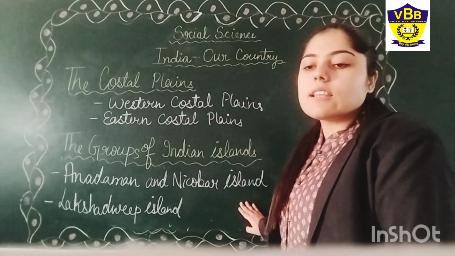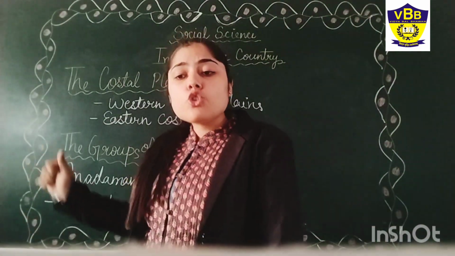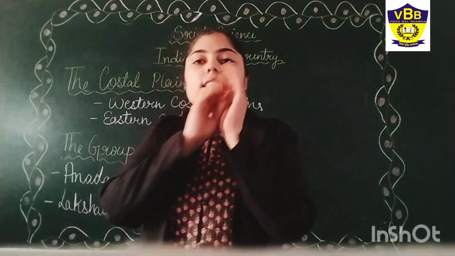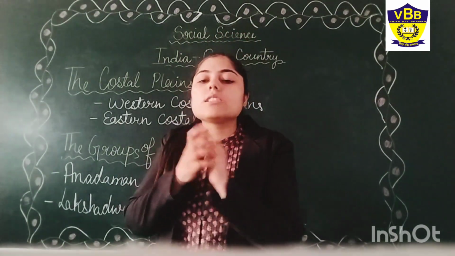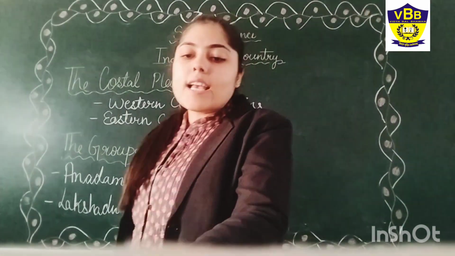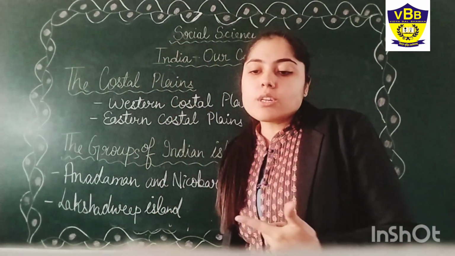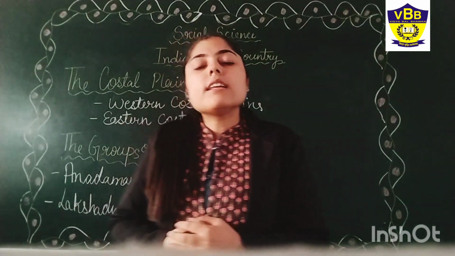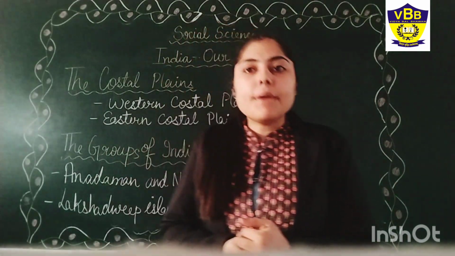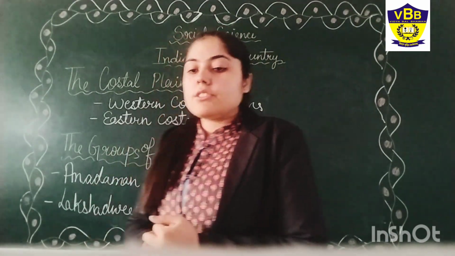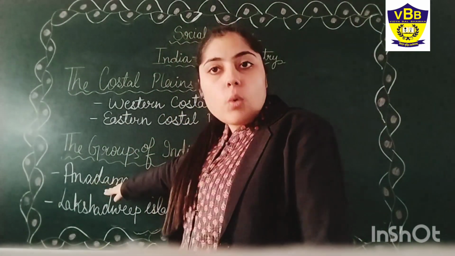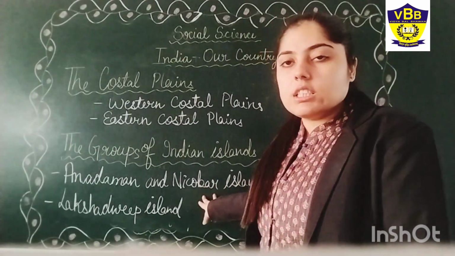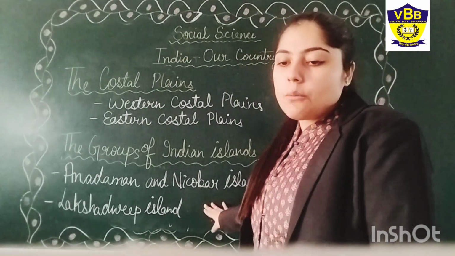We have seen on the map that there are 233 islands in the Andaman group, and to the south of it, the 214 islands are covered in the Nicobar Islands.